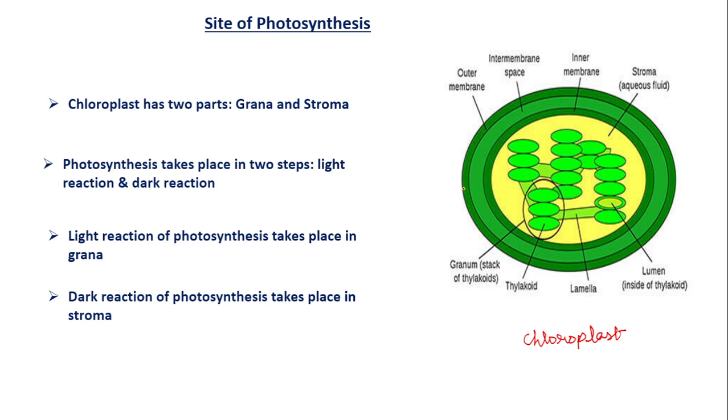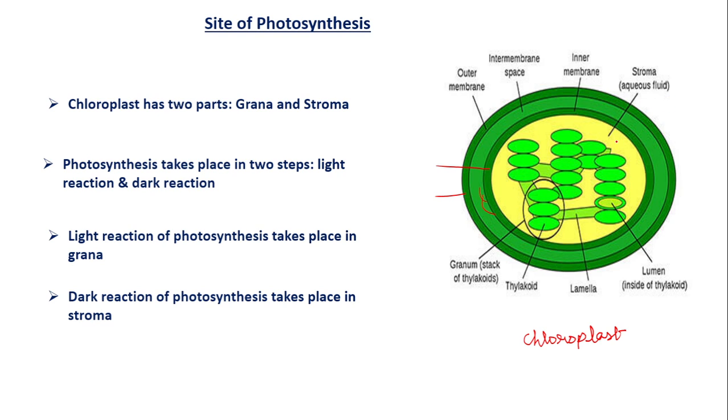Now, here you can see it is a double layered membrane. In between, you have an intermembrane space. The outer membrane is there, the inner membrane is there, and in between we have an intermembrane space. Now, inside we have an aqueous fluid called the stroma.